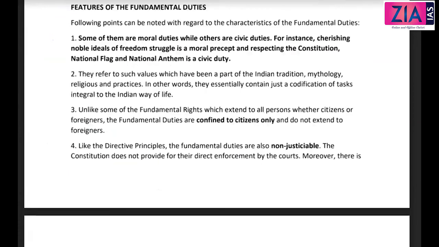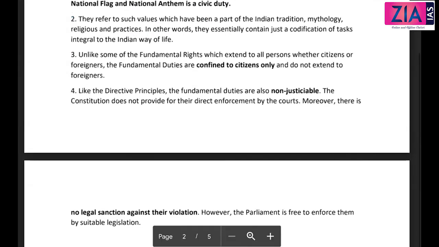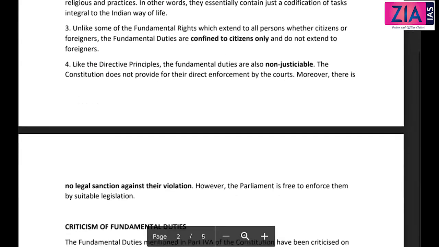The features: some of them are moral duties, like what I've told you. Others are civic duties. For instance, cherishing noble ideals of the freedom struggle is a moral concept, and respecting the Constitution, national flag, and national anthem is a civic duty. Now, this is confined to citizens only. This is not applicable to foreigners. But when it comes to fundamental rights, some of them are available to foreigners and all are available to citizens. But here it is confined to citizens only.